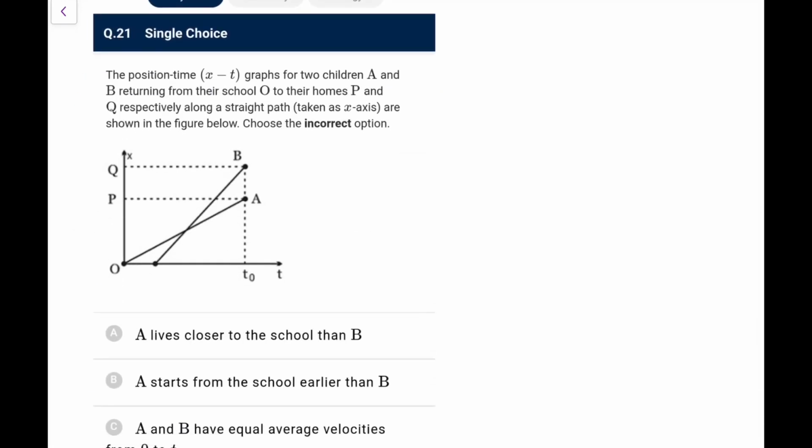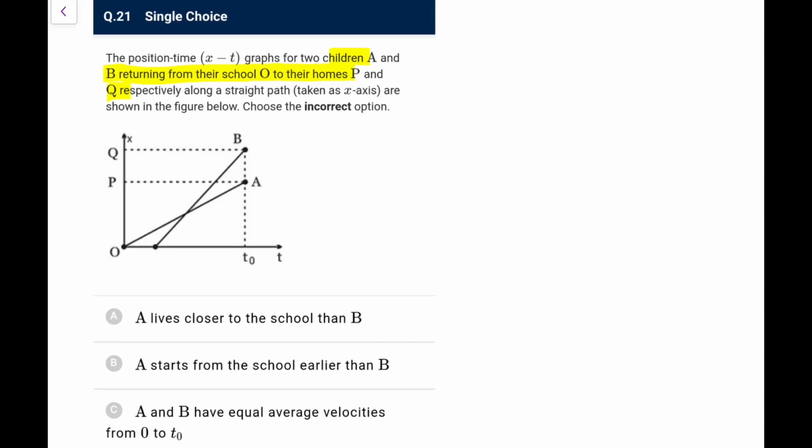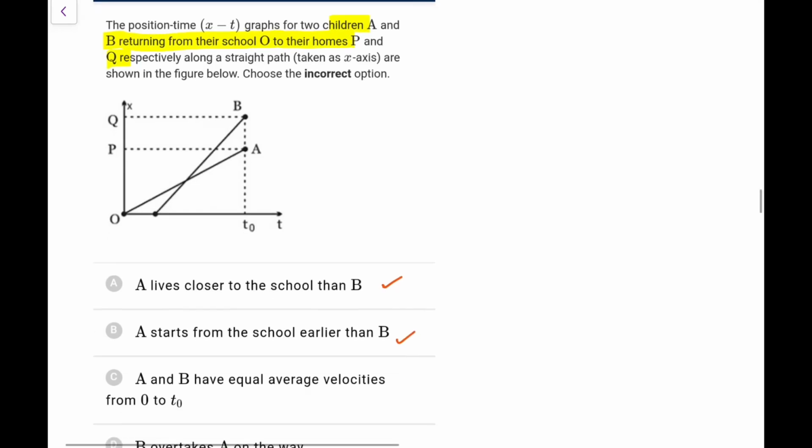Next, the xt graph, or the position time graph, for two children A and B returning from their school O to their homes P and Q respectively along a straight path is as shown. Choose the incorrect one. A lives closer, so A definitely lives closer to the school, that is okay. A starts from school earlier, yes.